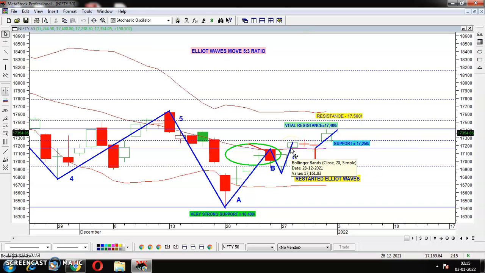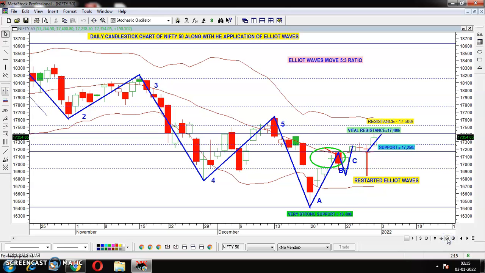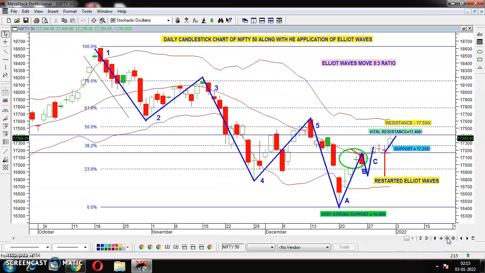Now we have to see whether the Elliott waves move towards the upside as a 5:3 ratio or towards the downside, because Elliott waves generally move towards both sides. They can move towards the upside as a 5:3 ratio. They can also move towards the downside as a 5:3 ratio. You see here, the Elliott wave has moved downside. From here, this is a complete downtrend. So the Elliott waves have formed here as a 5:3 ratio on the downtrend.